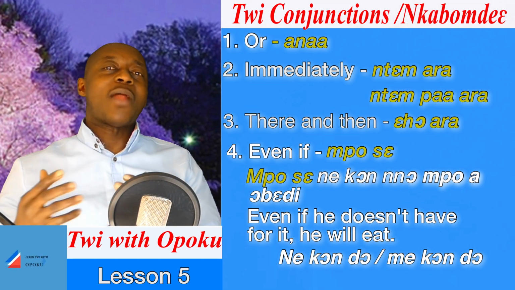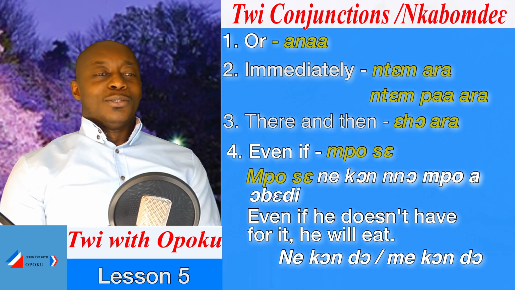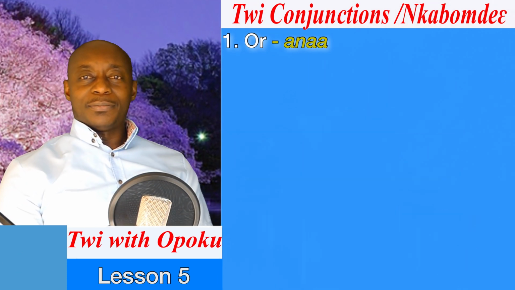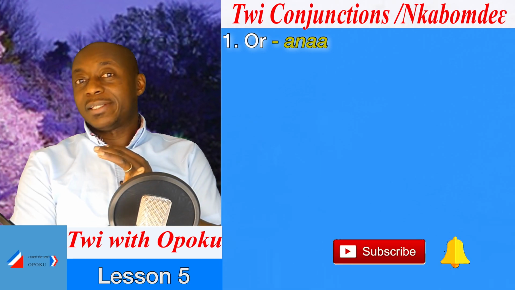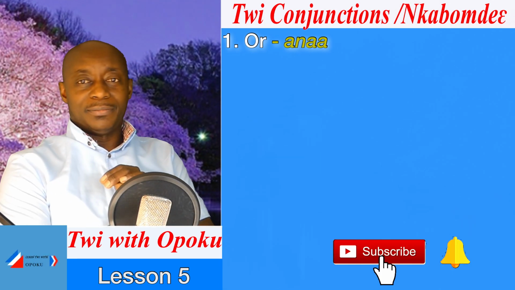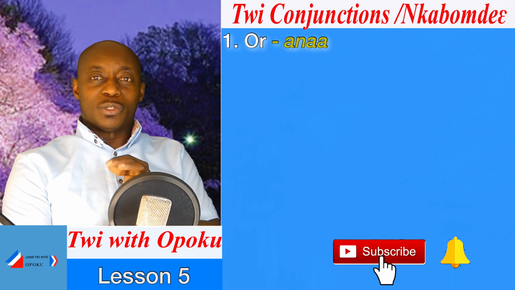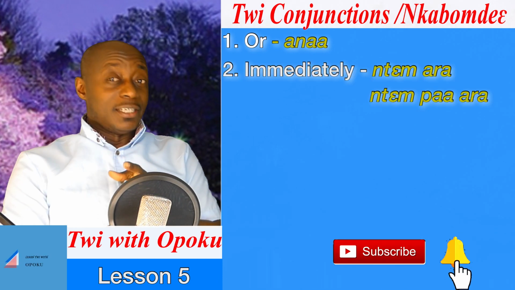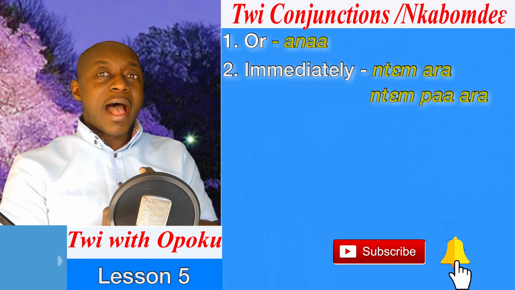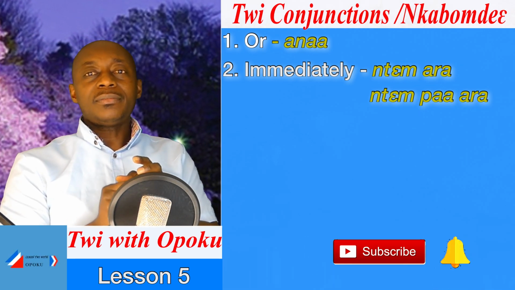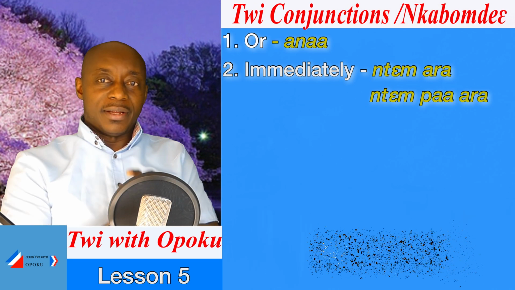Mpo se ne kon na obedi. So what have we learned here? We have learned or, which means ana in Twi. We have also learned immediately, which means ntempa in Twi.